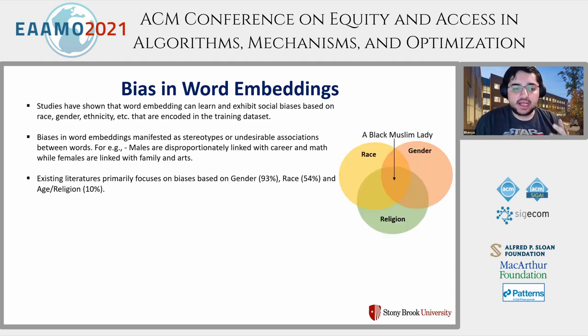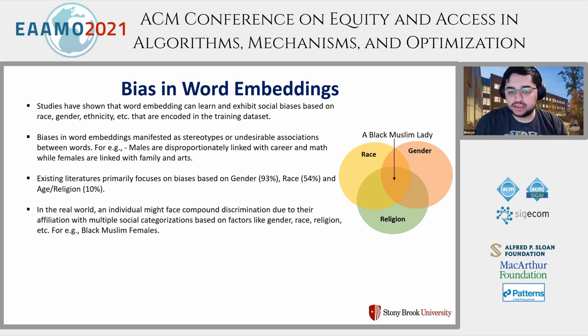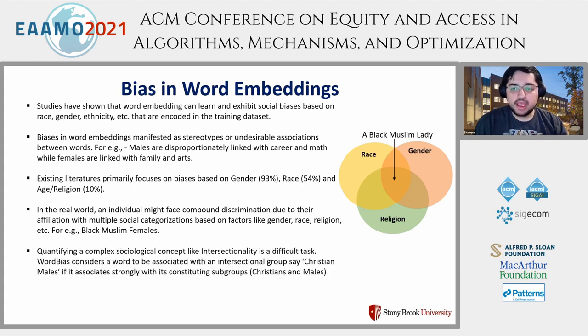However, in the real world, an individual might face compound discrimination due to their affiliation with multiple social categorizations based on gender, race, religion, etc. For example, a Black Muslim lady might face discrimination because of her race, religion, and gender all at the same time. Quantifying a complex sociological concept like intersectionality is a difficult task.